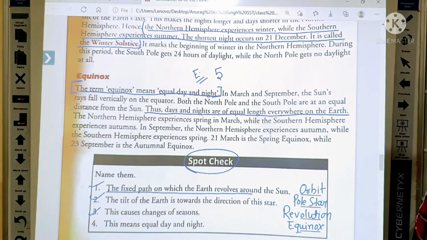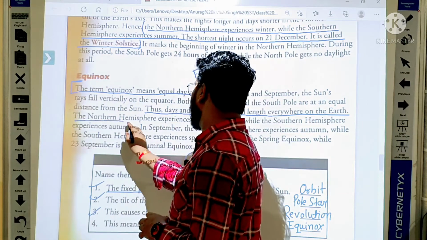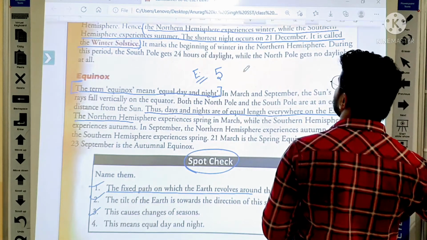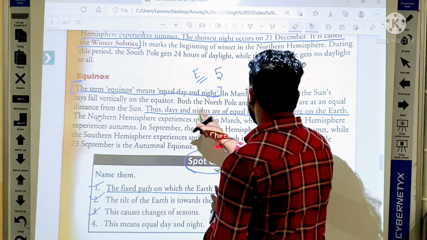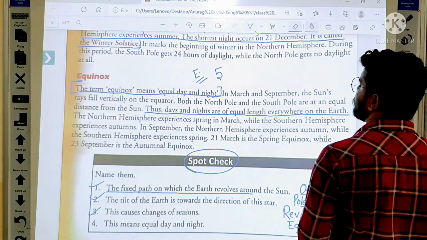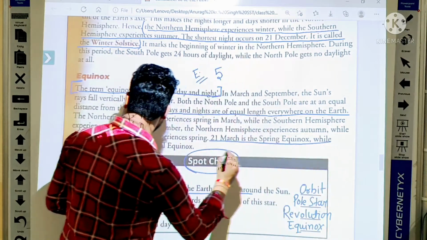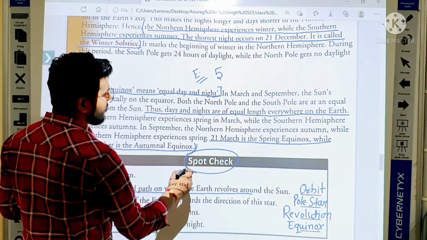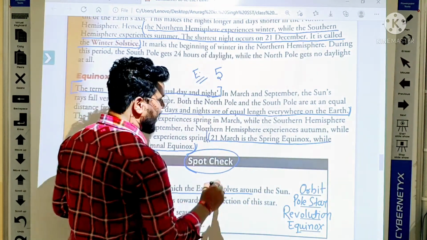After this, students, the northern hemisphere. Okay, after this, everybody write down 21 March. Everybody write down: 21 March is the spring equinox, while 23 September is the autumnal equinox. Okay, so everybody write down.